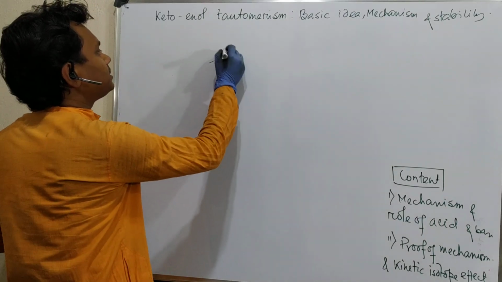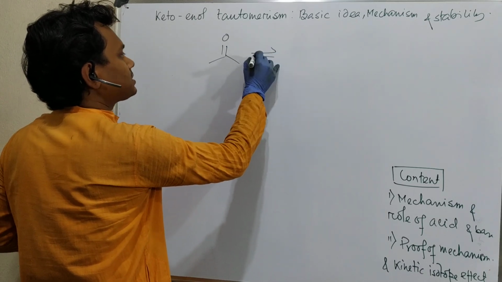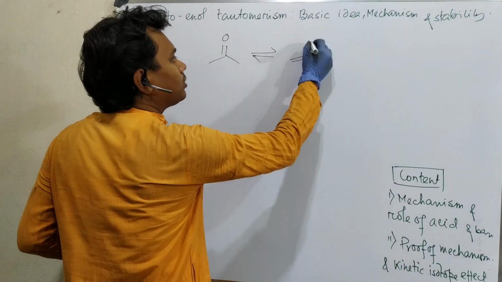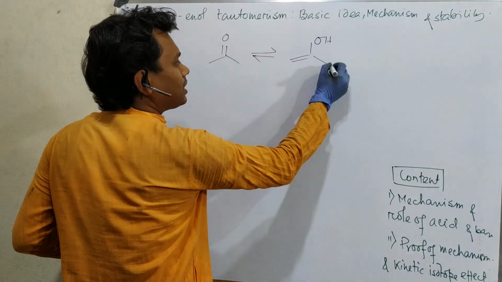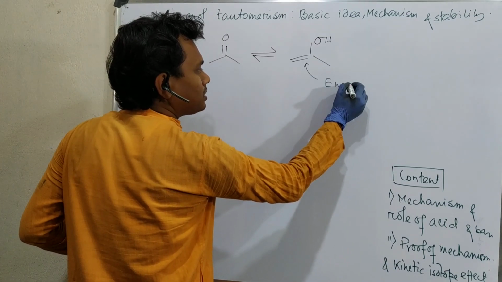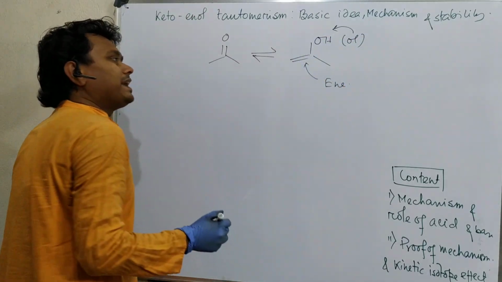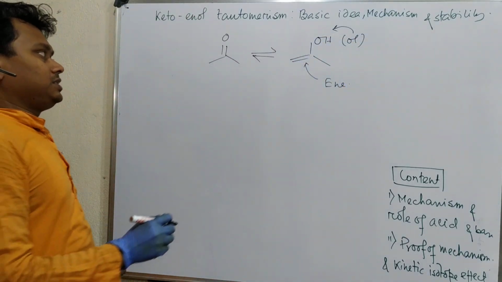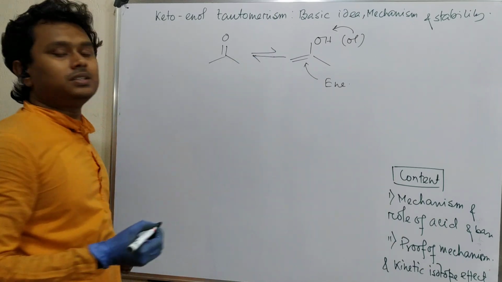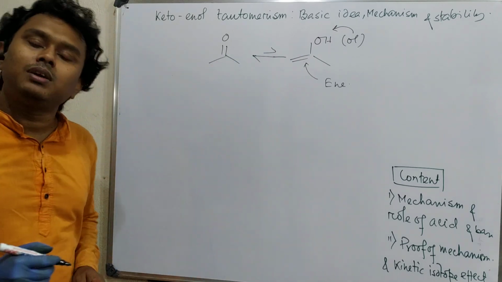Actually, this is a keto, meaning a carbonyl, and it gets converted into the corresponding enol. The term 'en' is for this double bond and 'ol' for this alcohol. So a double bond attached to an alcohol, but generally the equilibrium remains towards the keto side, meaning the enol content in a normal carbonyl compound is very low.